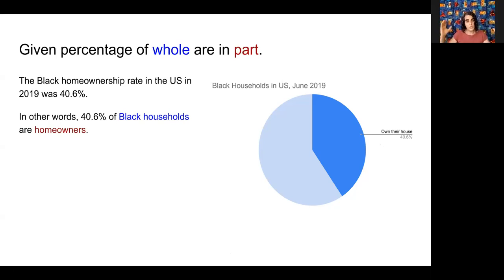This is only looking at the universe of Black homeowners. It is not telling us what percentage of homeowners are Black. That would be a completely different statistic. We cannot tell the answer to that from this figure.